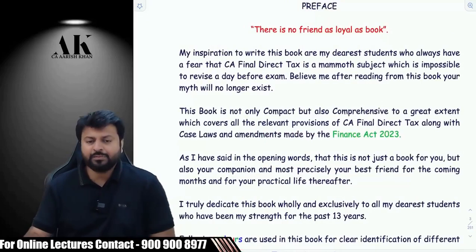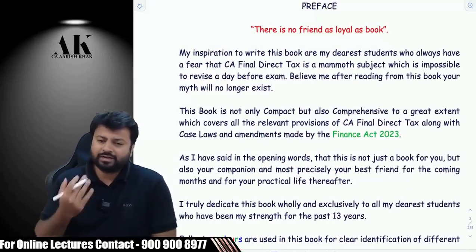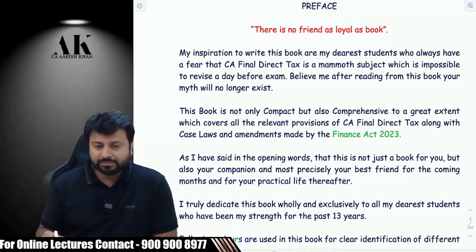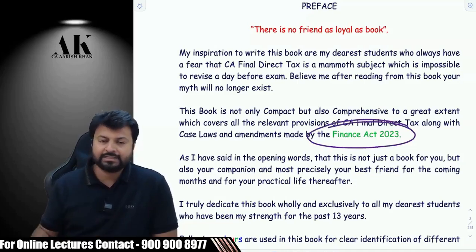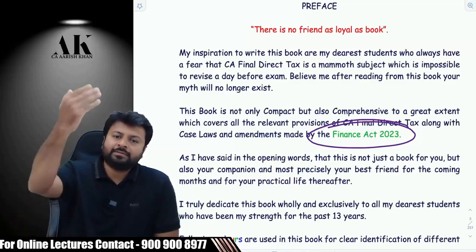Now, this book is, listen carefully, please. You're not supposed to write anything as of now. I'll let you know, Vignesh, if required. Just listen right now. This book is fully updated as per the latest Finance Act. You might be knowing the latest Finance Act is the Finance Act 2023, right? The budget 2023. And that budget is applicable for your exams.